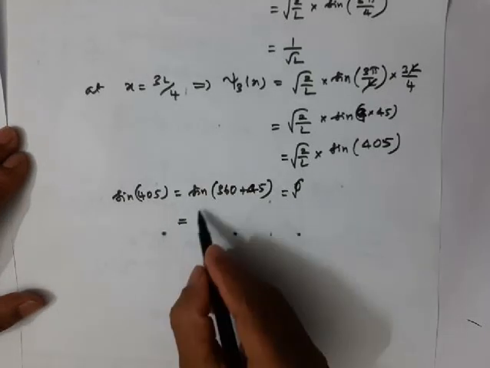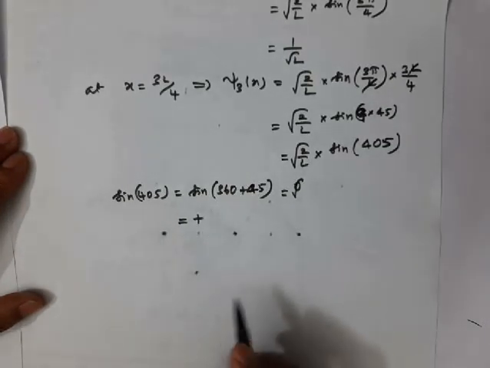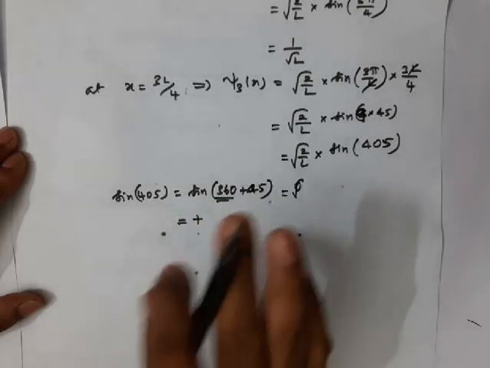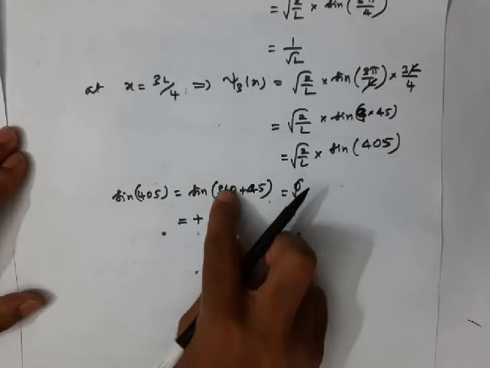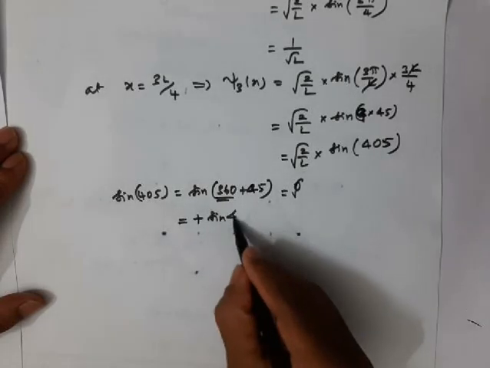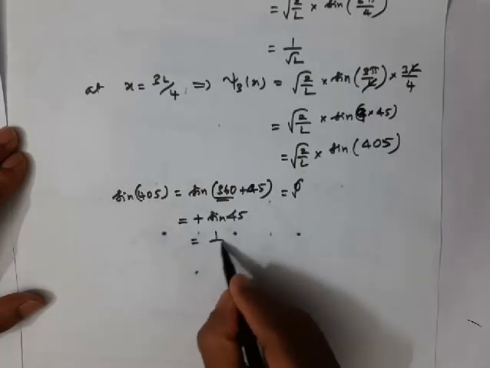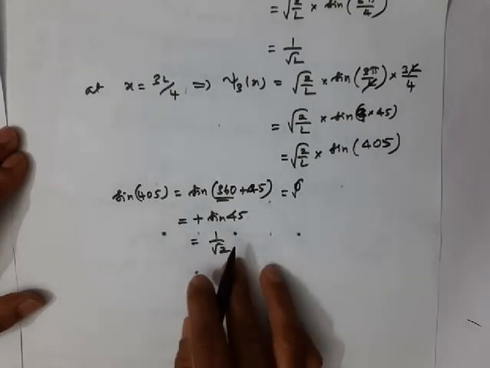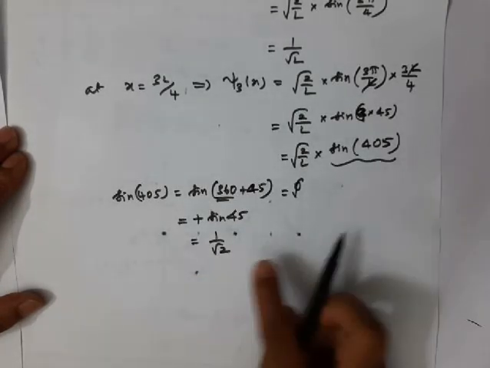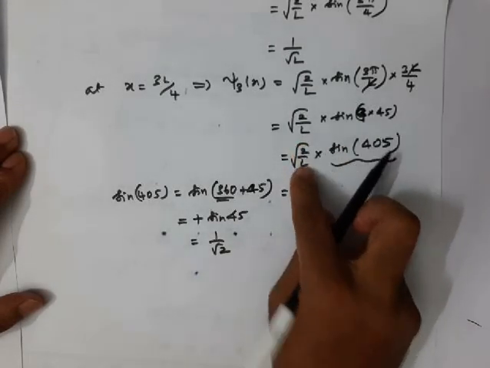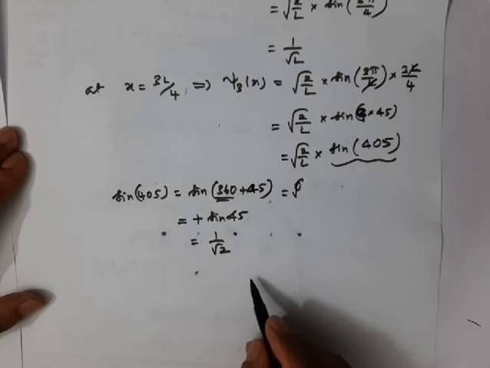In the first quadrant, sine value is positive, and 360 is considered as even, like 180, 360. So if it is even, sine should be retained as sine. So sine 45, and the value of sine 45 is 1 by root 2 again. So this value is also positive. If you put 1 by root 2 here, root 2 cancels, you will get 1 by square root of L.